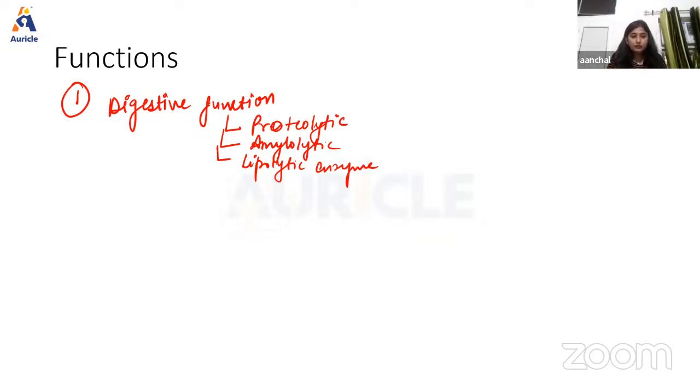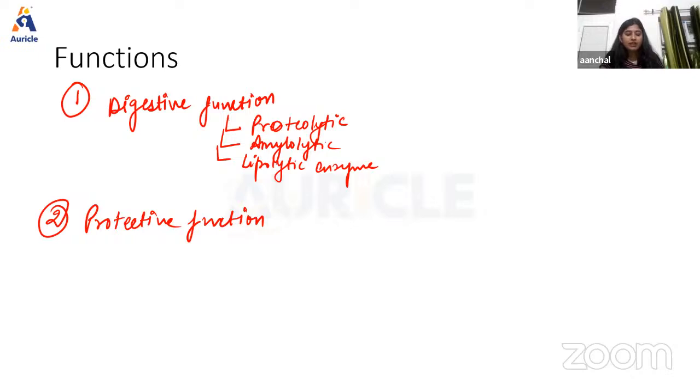Okay. Then another function we have is protective function. Okay, so mucus that is present in succus entericus protects the intestinal wall from acid chyme which enters the intestine from stomach. So thereby it prevents intestinal ulcers also. Then as we have discussed, there is a presence of defensins. So defensins and lysozyme enzymes secreted by Paneth cells of intestinal gland have antimicrobial activity and they will always inhibit the growth of the bacteria.